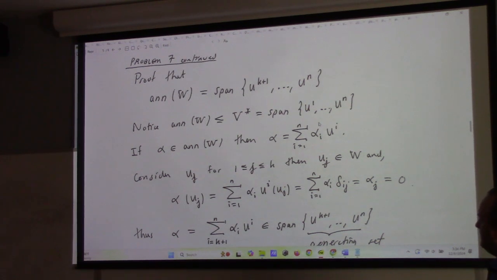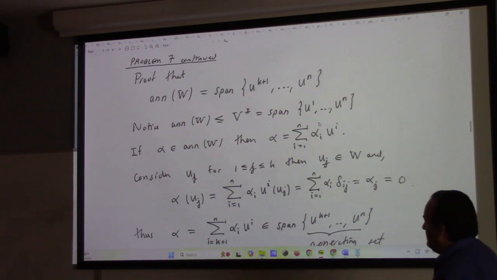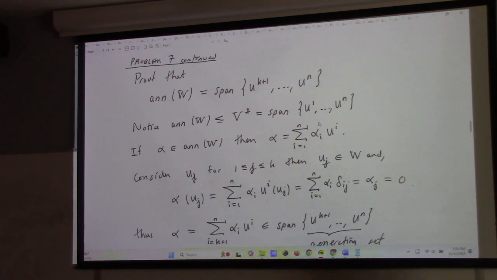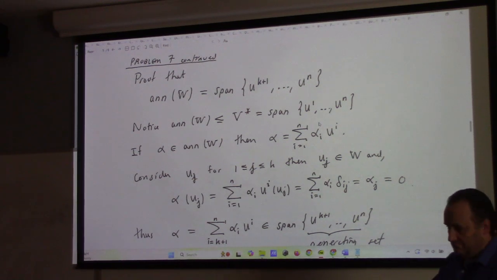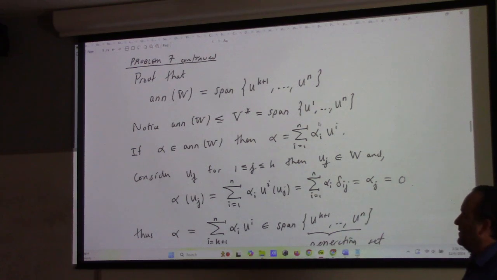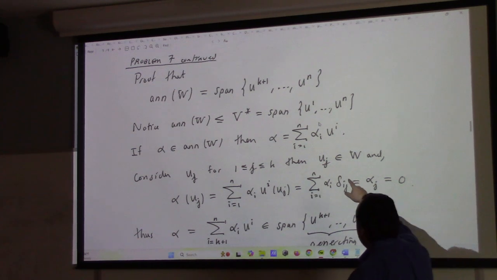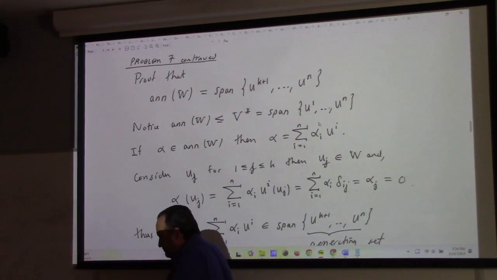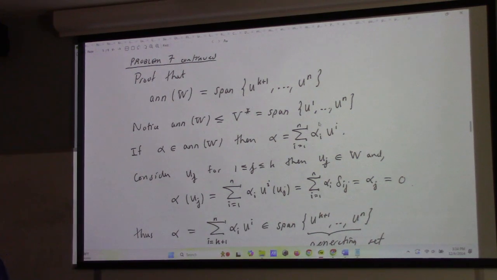So first of all, notice that the annihilator is a subspace of the dual. So that means whatever's in the annihilator, I can write it as a span of the dual basis, right? In particular, I have alpha is a sum i equals 1 to n of alpha_i u^i. All right? So I have that.